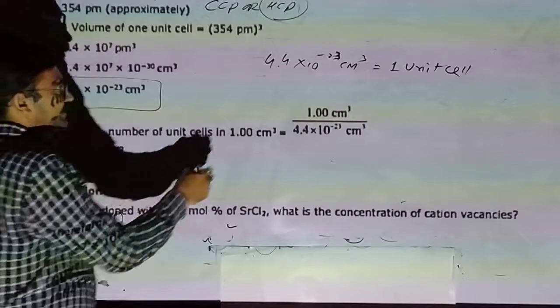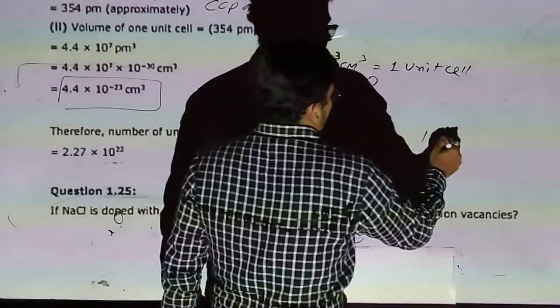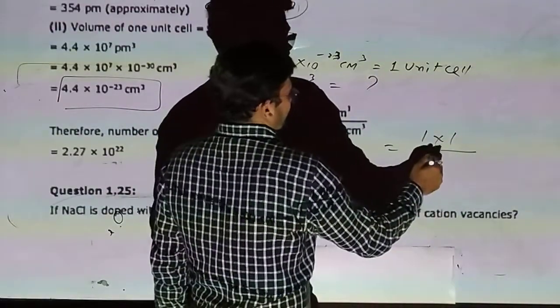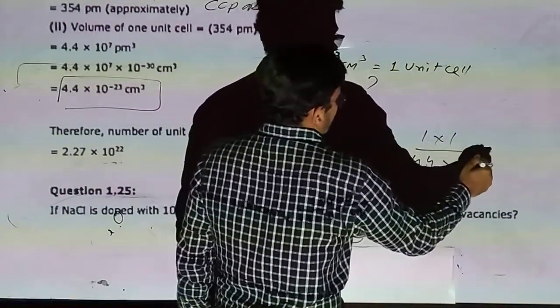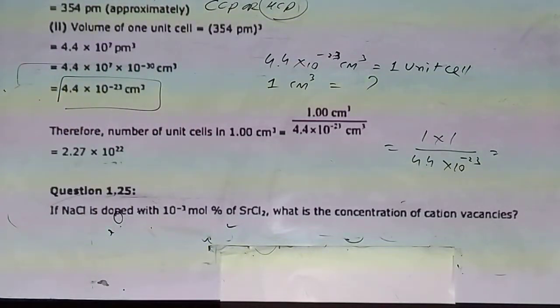So here is 1 centimeter cube. How many in 1 centimeter cube? 1 into 1 upon 4.4 into 10 raised to minus 23. So 2.27 into 10 raised to 22 unit cells are present.